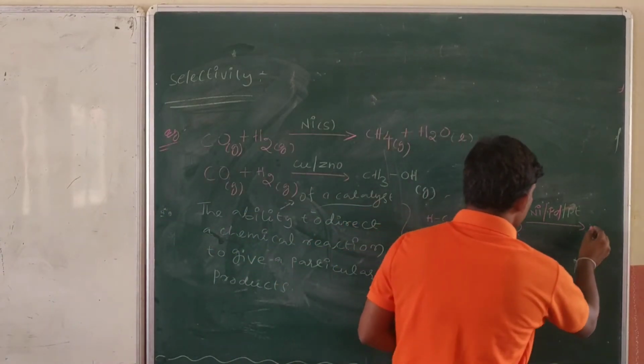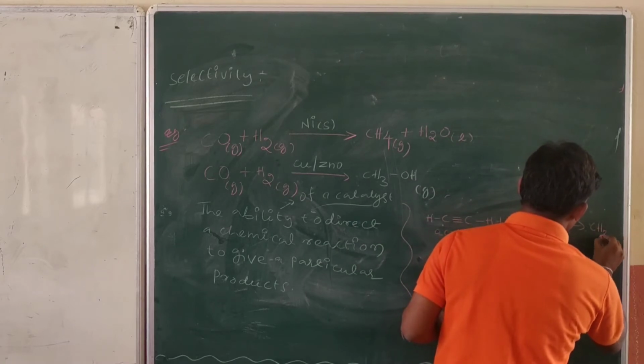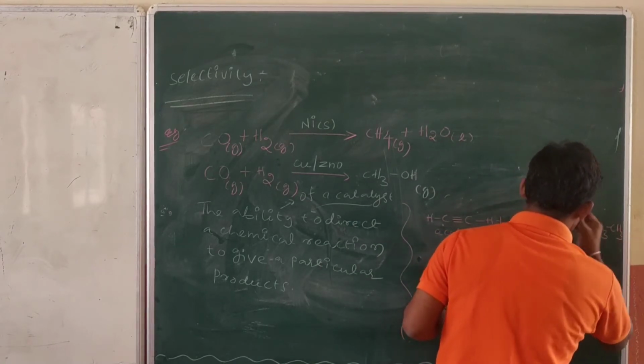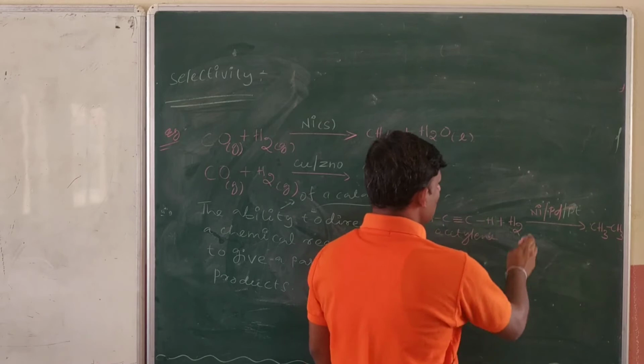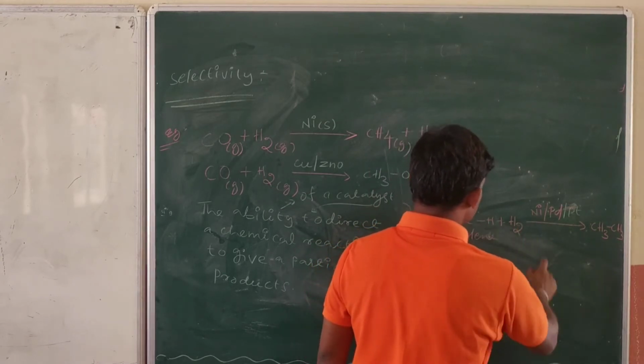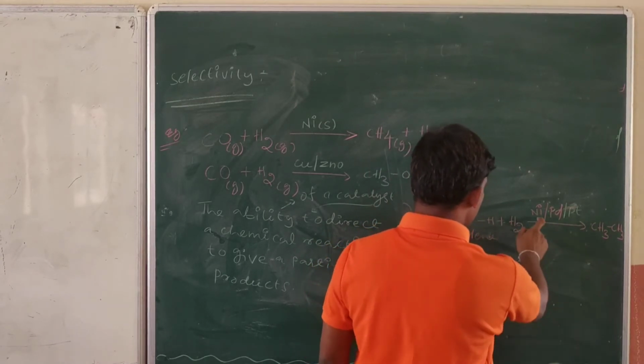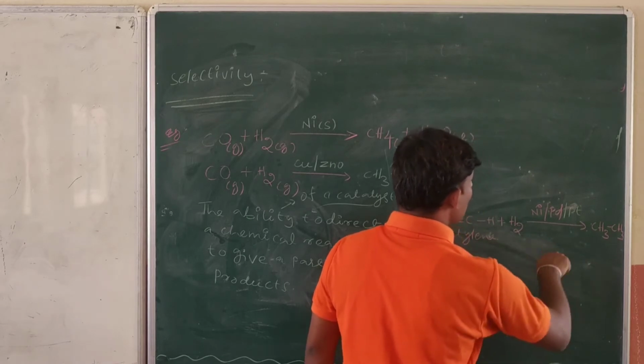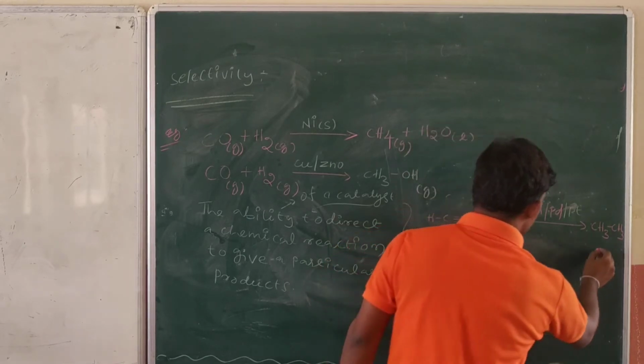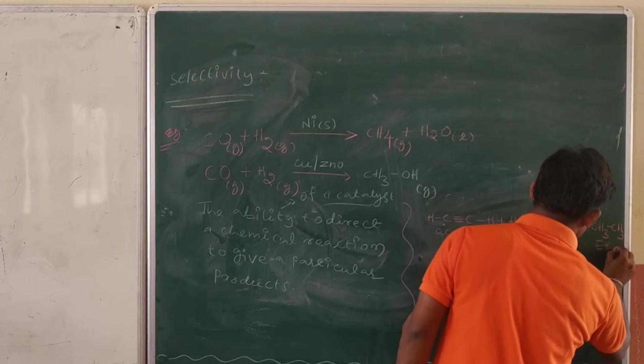What is it giving, sir? It is giving ethane, a saturated compound. So here it is selective. It is selecting the product. It is directing the reaction as to which product it will give. What is formed here? Ethane is formed.